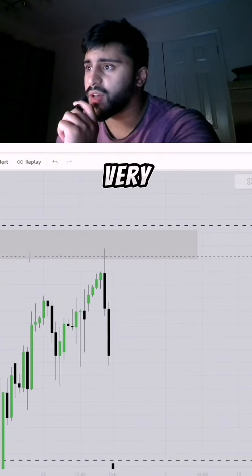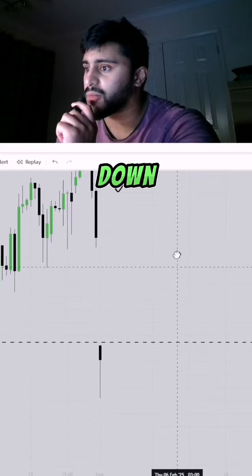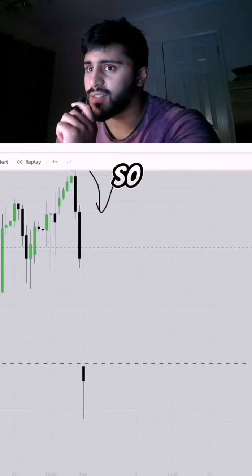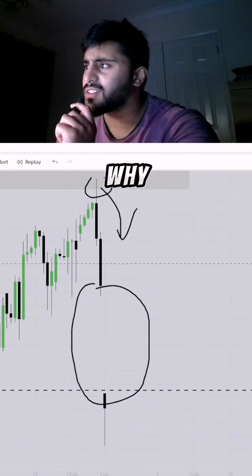And we can see a very, very large aggressive move on Friday to the downside, and now we've had a gap down. We've gapped all the way down here. So this gap is very, very large and expected to be filled sometime this week. But why has the market gapped down?